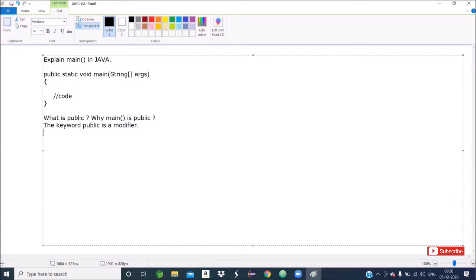Suppose I have a class A, class B, class C. Class A can access main method, class B can access main method, class C can access main method. Any number of classes can access main method. So that's why main method is public.